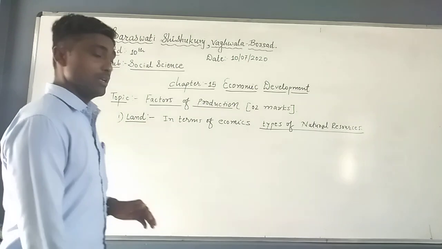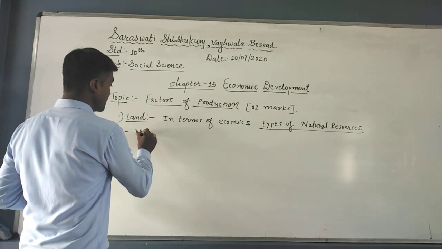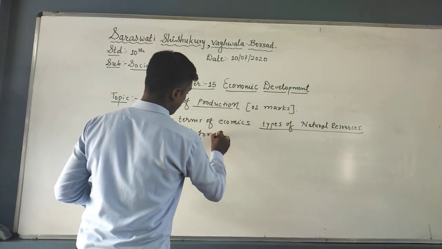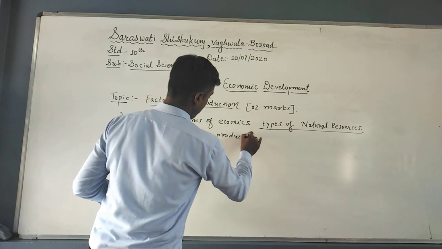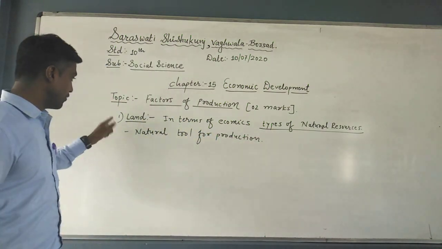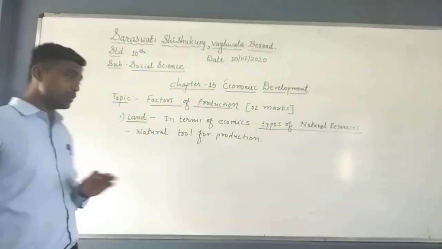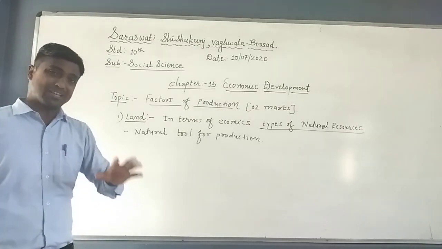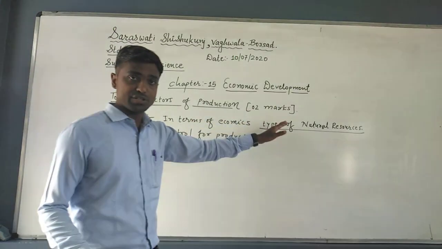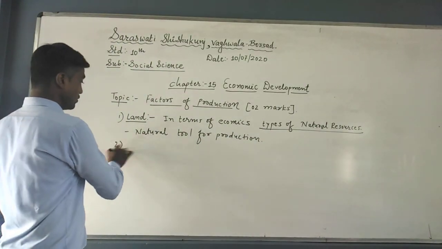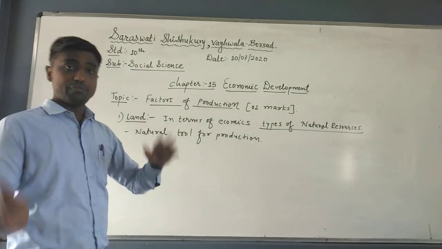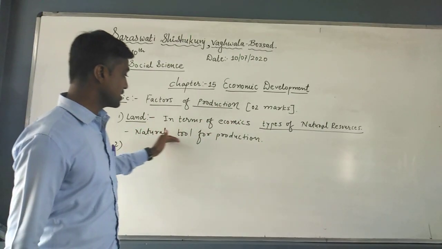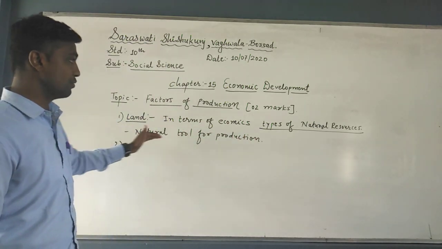Second thing, or last point about that, land is the natural tool for production. You just remember, students, for each and every factor you must write 2 or 3 points, because there are 4 factors. If you write 2 points, it will carry 8 points. Understood? So it is easy for a 2 marks or 3 marks question. Now the first one we have understood, 3 points we have done. First, land definition in the simple way. Second, the definition of land in terms of economics, and the natural tool for production. Understood? Land is the natural tool for production.